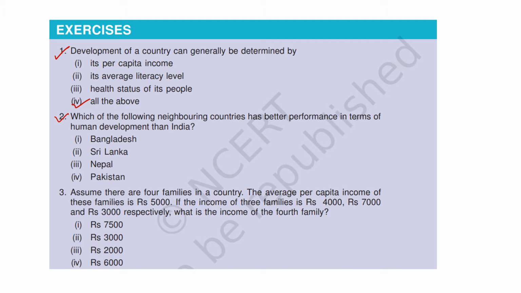Question number 2. Which of the following neighboring countries has better performance in terms of human development than India? So answer is second, Sri Lanka. This we can see in table number 1.6.